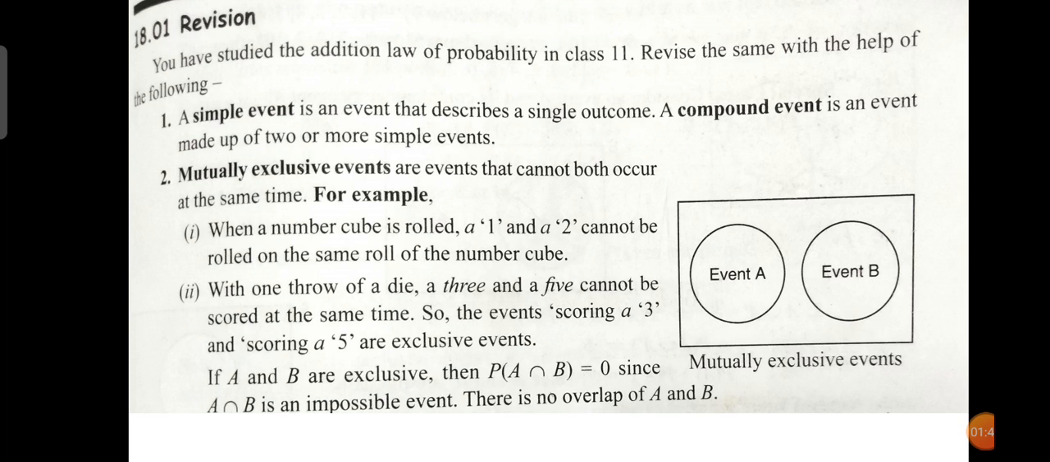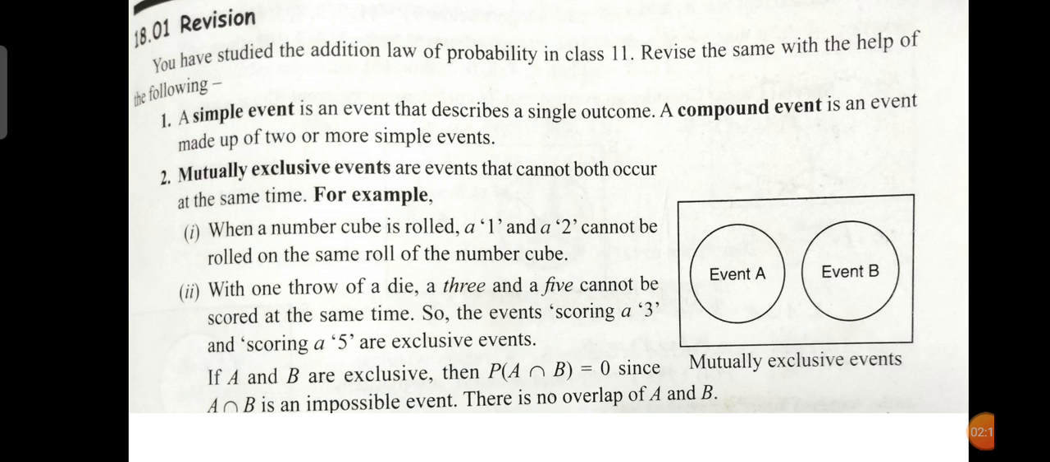Next is mutually exclusive events. Those are events that cannot both occur at the same time. For example, a die is thrown and there are 6 outcomes. A die is thrown and a coin is tossed, that too is 2 events. Those 2 events cannot occur at the same time. Event A and event B which cannot occur at the same time are mutually exclusive.